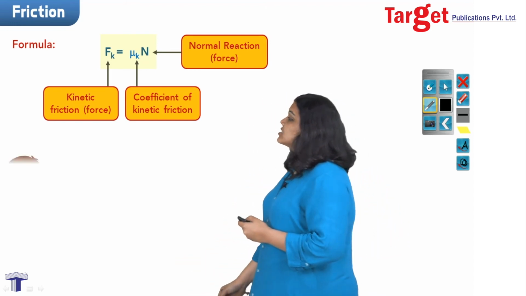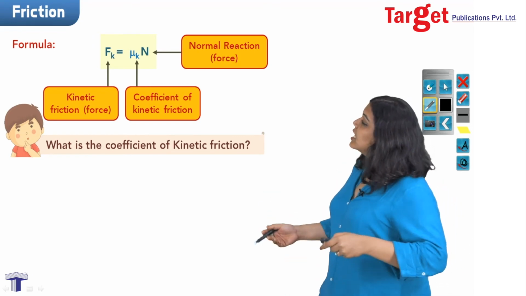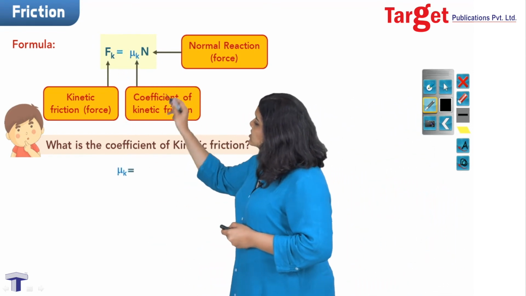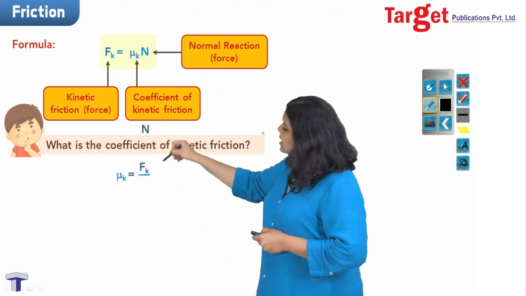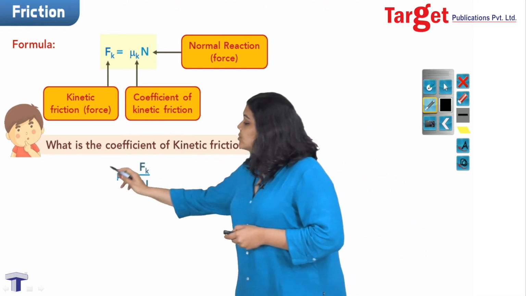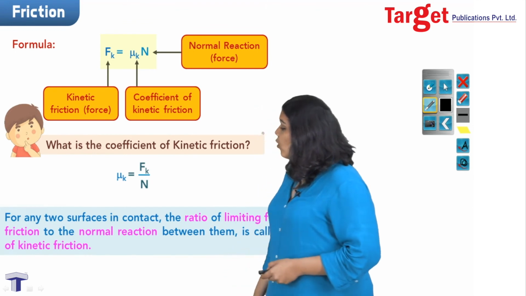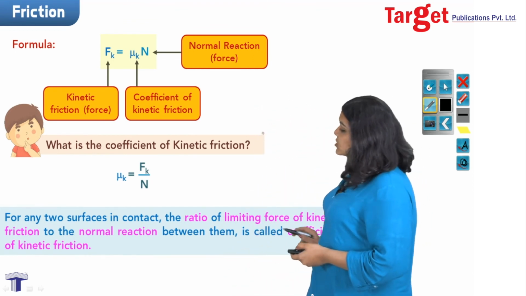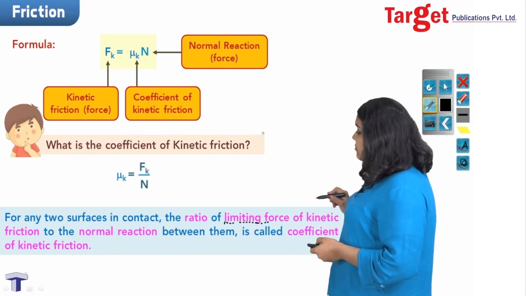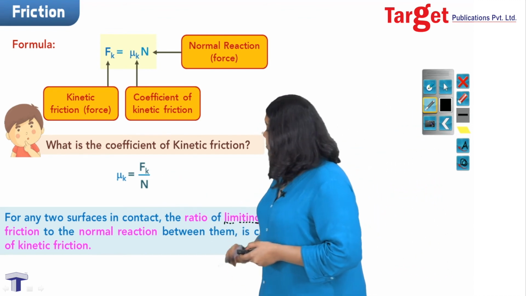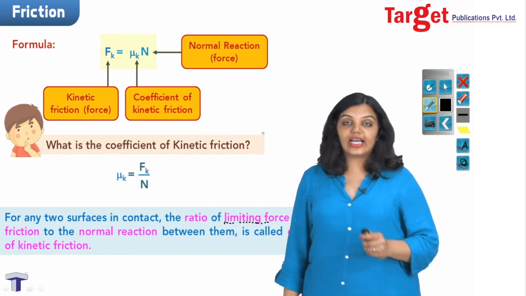As before, I ask the question, what is the definition of the coefficient of kinetic friction? To do this, as before, I rearrange this formula, take μk to one side, bring Fk to my numerator, and I take the normal reaction and put it in the denominator. So this gives me a formula for μk. Now from this formula, I can define what is μk. As before, it is the ratio of the limiting force of kinetic friction. Notice I am saying limiting again. So it is the ratio of the limiting force of kinetic friction to the normal reaction between the two surfaces, and again this is the definition of the coefficient of kinetic friction.